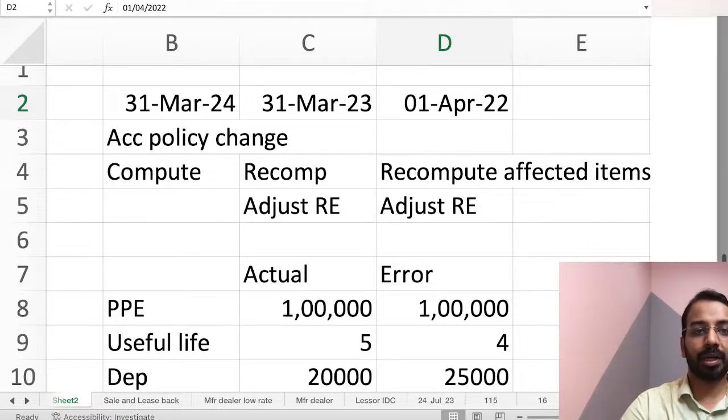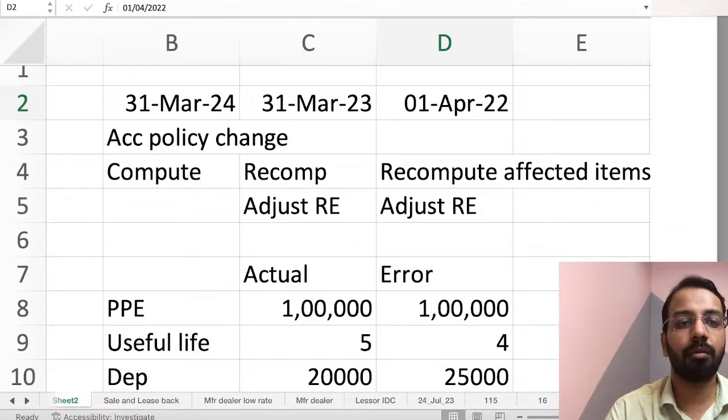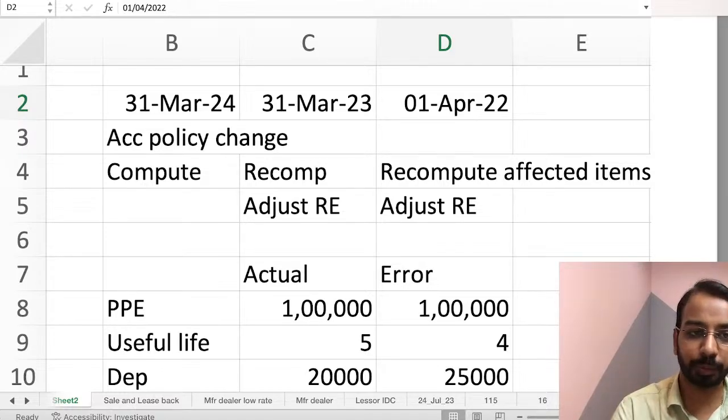Now, very important here, this standard specific. In all other standards I have said you read the disclosures on your own, but here you have to say, because this is a standard based on disclosures. So if it is based on initial application of Ind AS, what is the title of Ind AS that is applied? What are the changes made? What is the nature of change? Transitional provision, description of that, adjustment to each line item affected, including your earnings per share. Retrospective application is impracticable, the circumstances that led to, and description from when the changes have been applied. If it is a voluntary change, nature, reasons for change, adjustment, and retrospective. If it is impracticable, you have to disclose it.